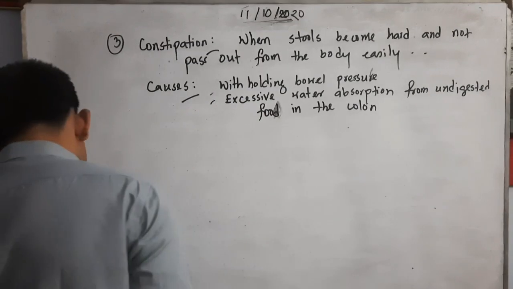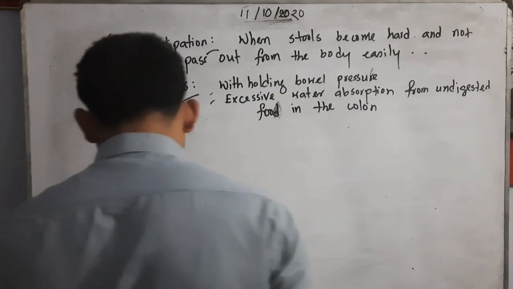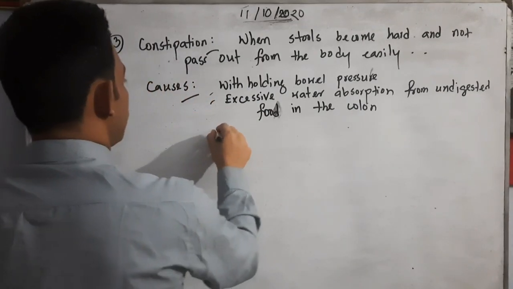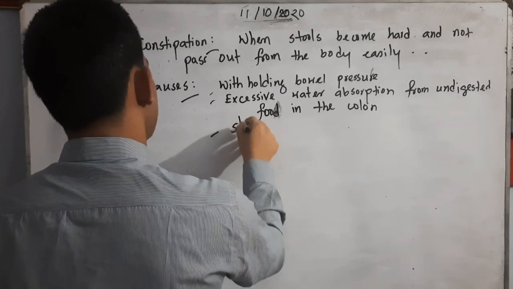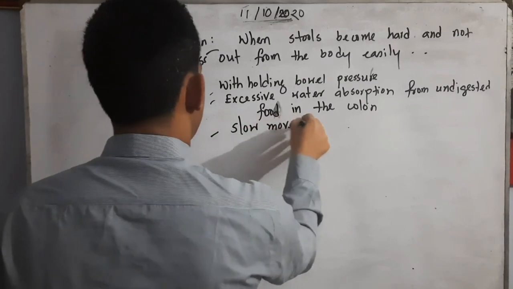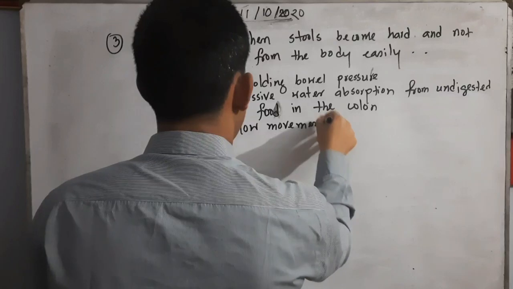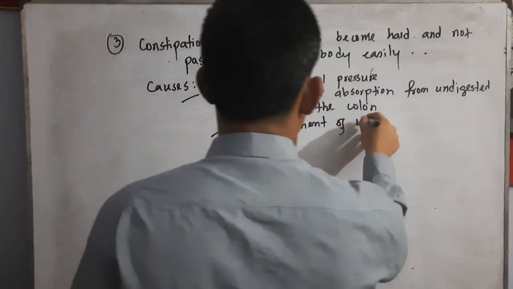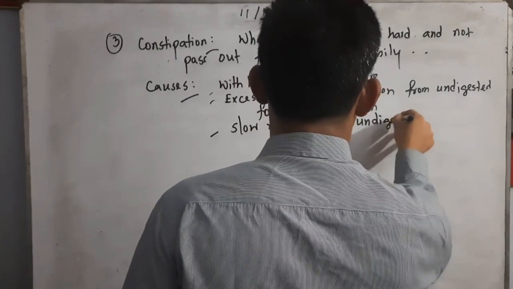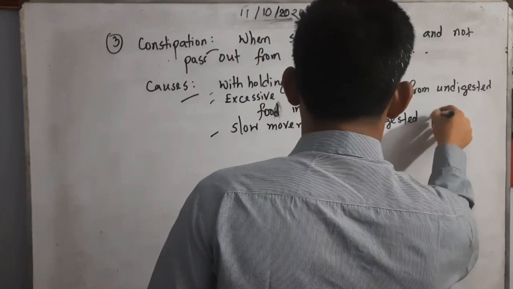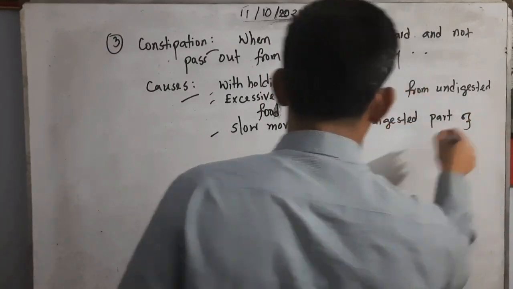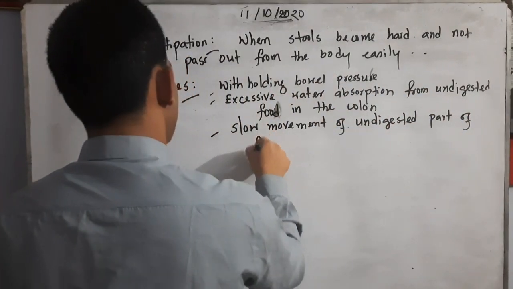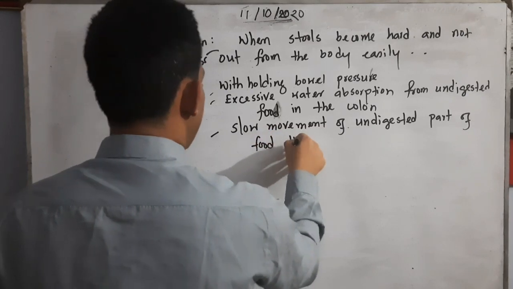And slow movement of the undigested part of food through the alimentary canal.